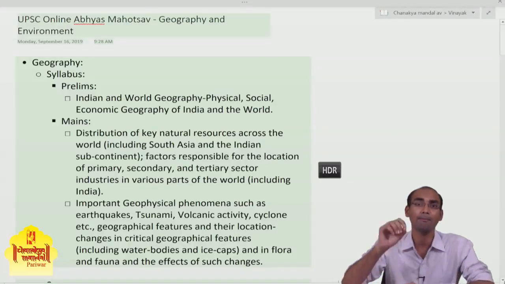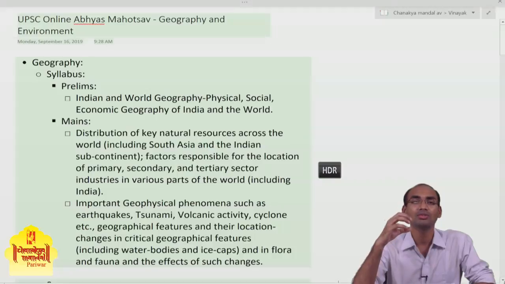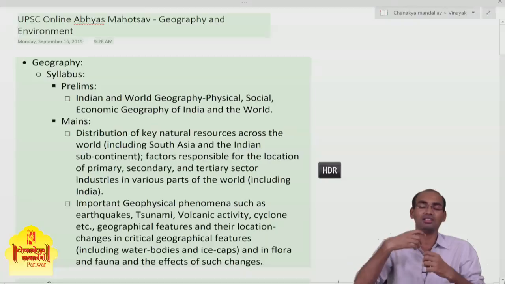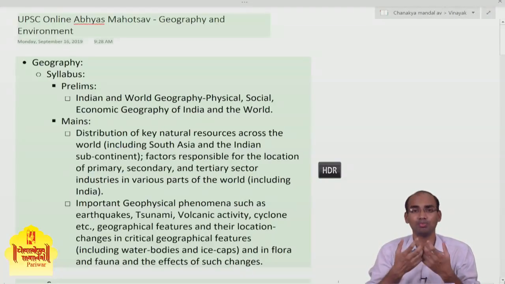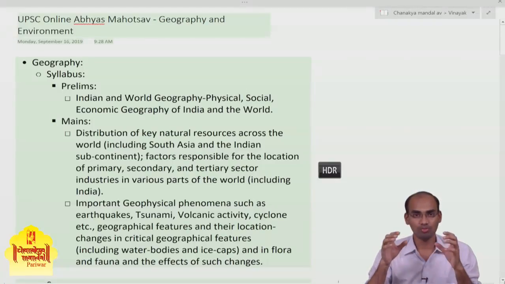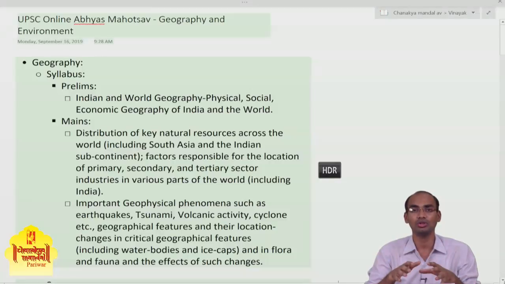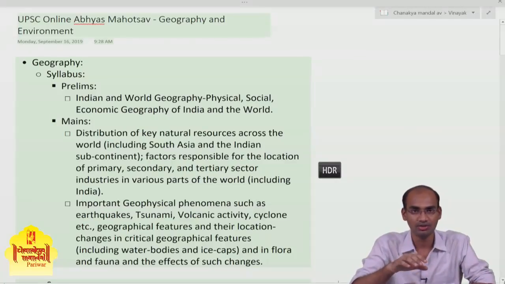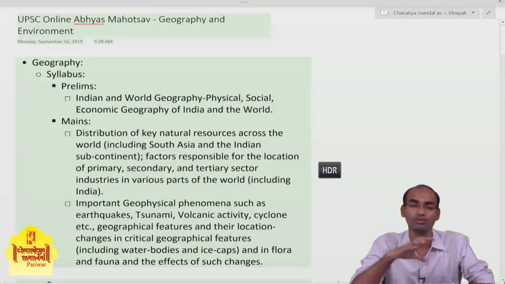That is a must. But the question remains: if you are reading NCERT, how can you utilize it to its utmost potential to solve questions in the UPSC mains examination? Now we are talking specifically about the geography and environment part. We will go through the syllabus, then the book list and the previous year question papers. I am focusing more on the previous year questions on geography and environment, because